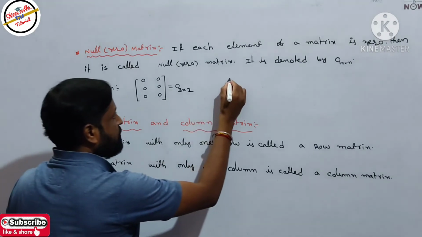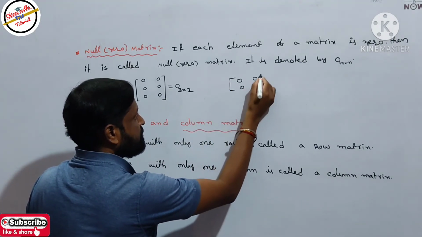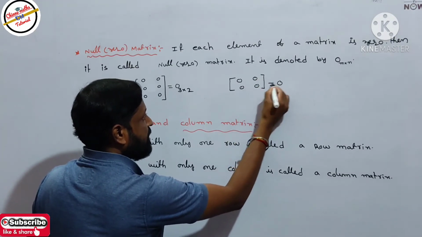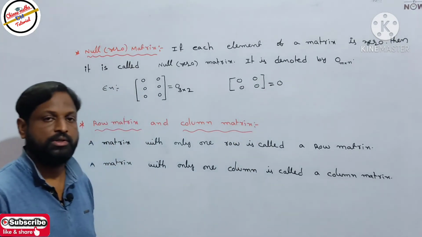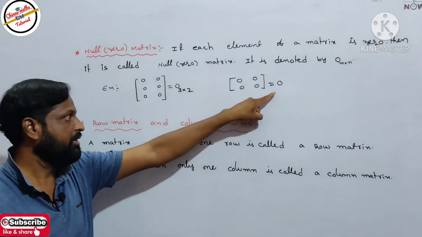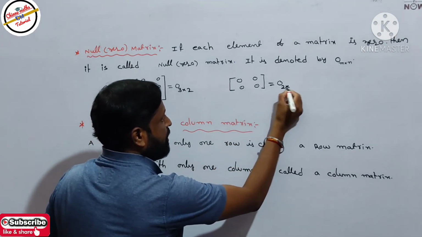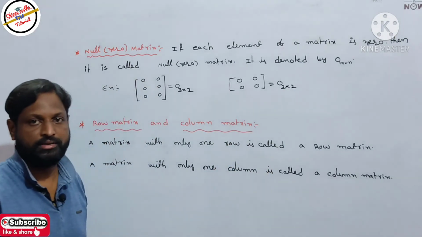Take one more example. I will take 0 0, again 0 0. It is also a null matrix. Every element should be equal to 0, then that matrix is a null matrix or zero matrix. It is denoted by O. Next, write the order: 2 rows and 2 columns, so that means O 2 by 2.